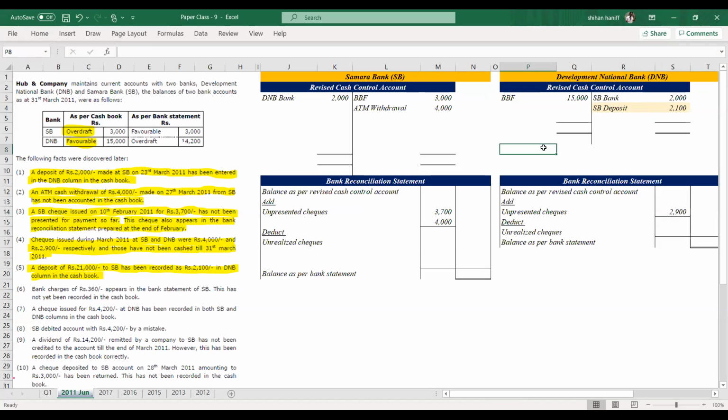And the correct entry is a deposit of 21,000 at SB. So 21,000 will be debited to the SB bank account. So we have to credit DNB 2,100 and debit SB 21,000.